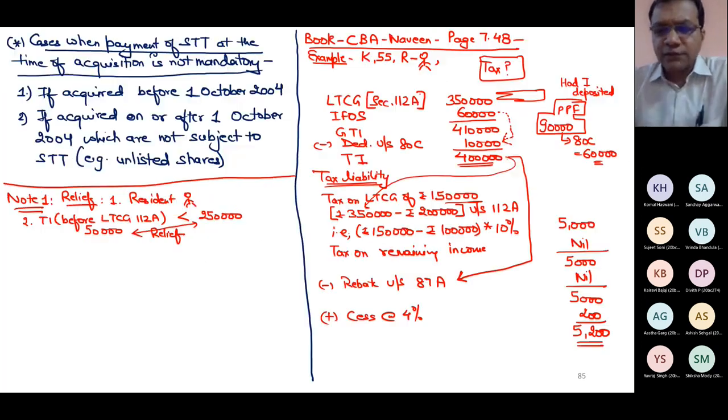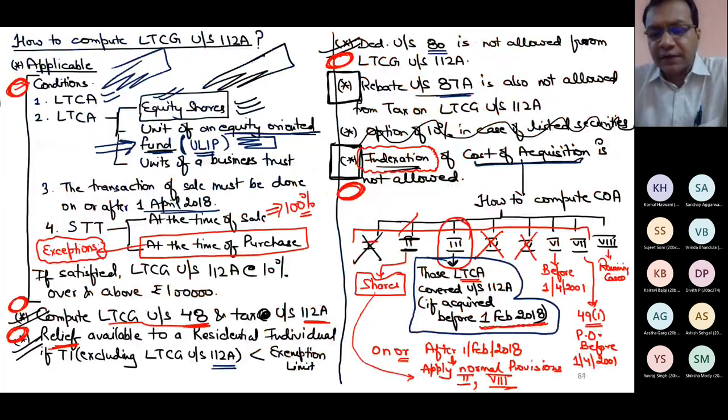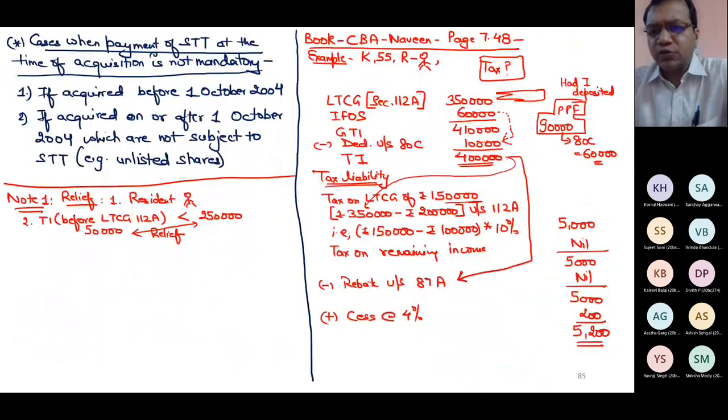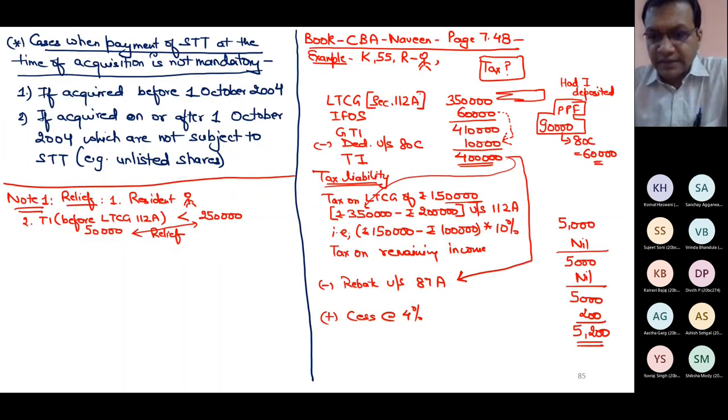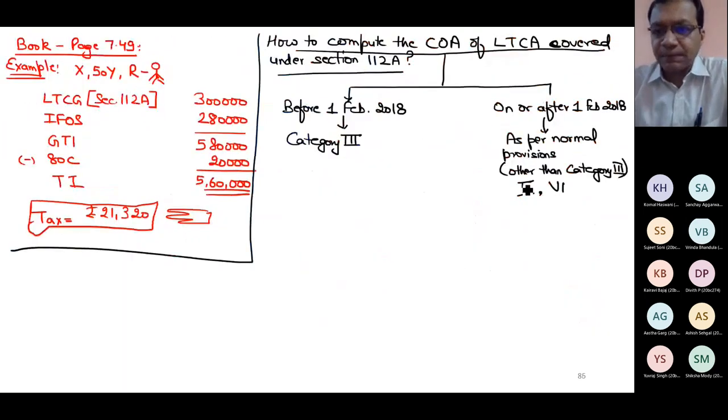And as I told you, if you carefully read the categories, you will find that either you will be able to use category 2 or category 8. Category 8, not 7. So I'm calling this as normal.